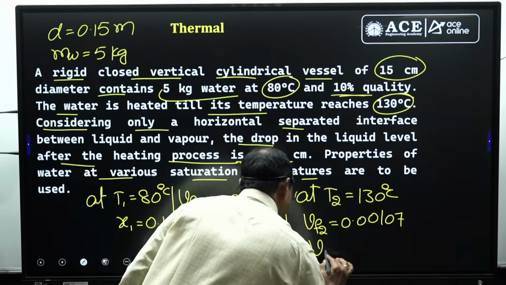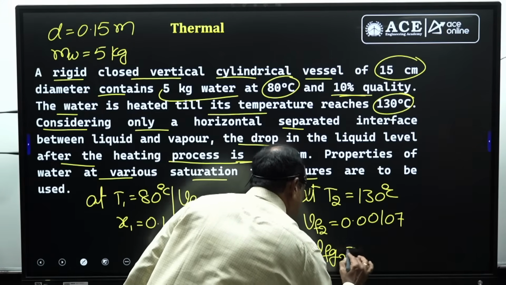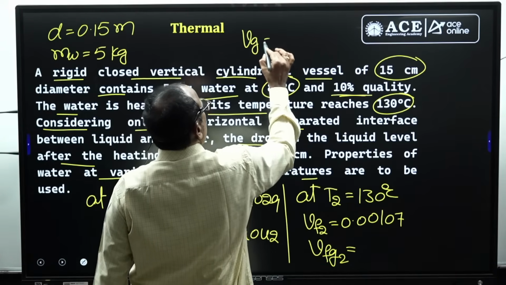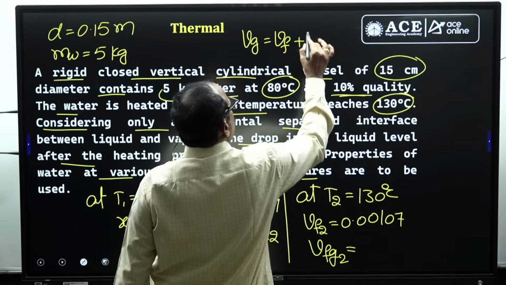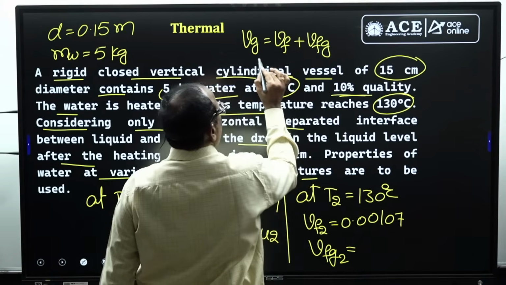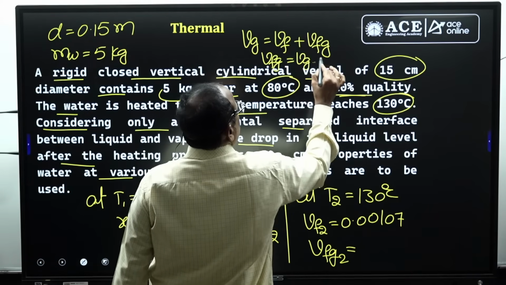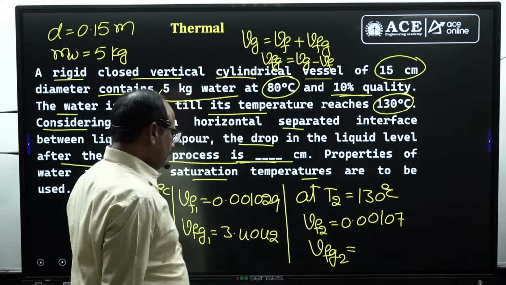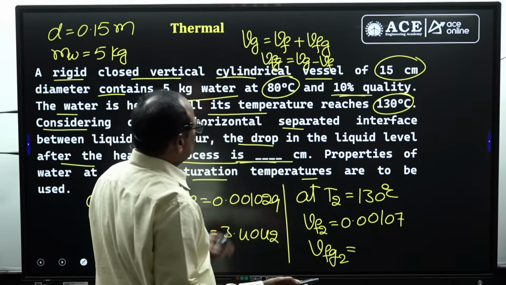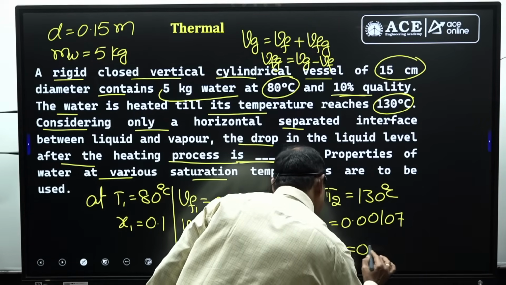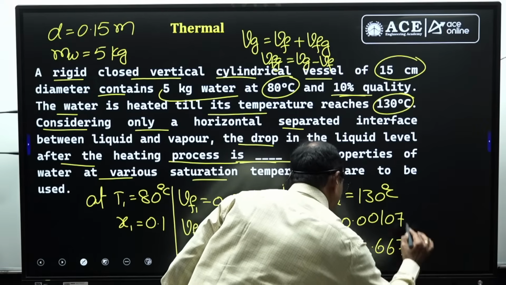And Vfg2, if Vg2 is given, you know Vg equal to Vf plus Vfg. From this you can decide Vfg equal to Vg minus Vf. So from that you can decide the Vfg2 from known Vg2 and Vf2. It is 0.667,